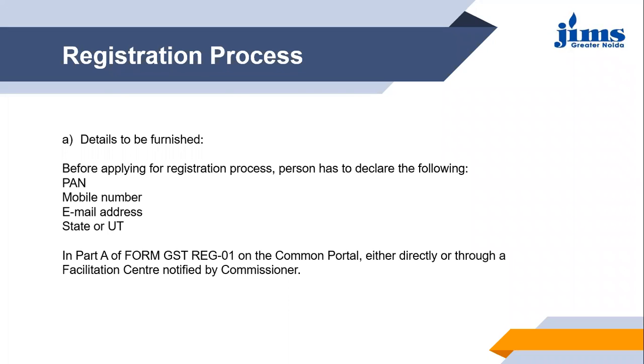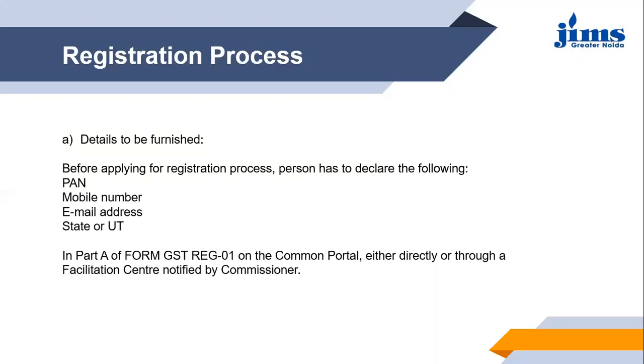You will have a form, GST registration form 1, in which you have two parts: part A and part B. If you want to get yourself registered under GST, you need to fill up firstly part A of the form, that is GST REG 01.